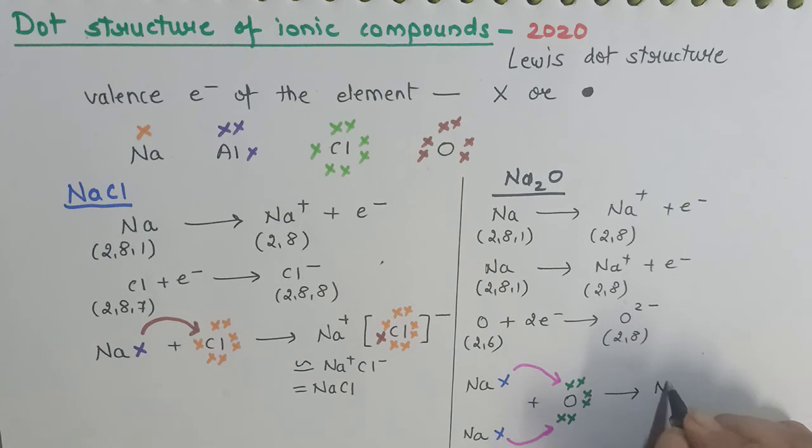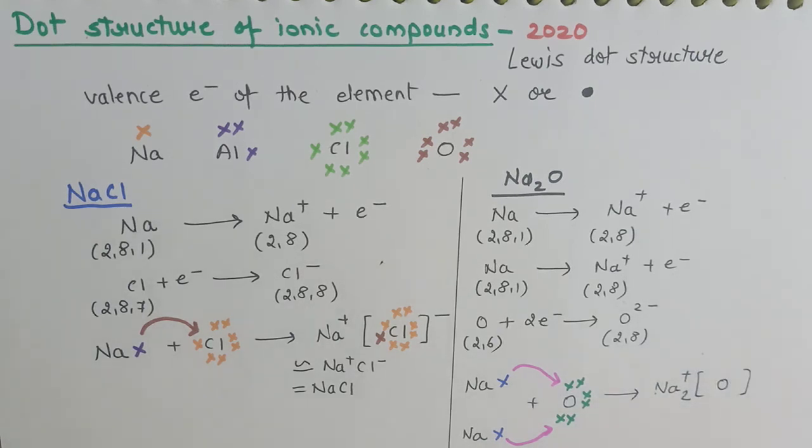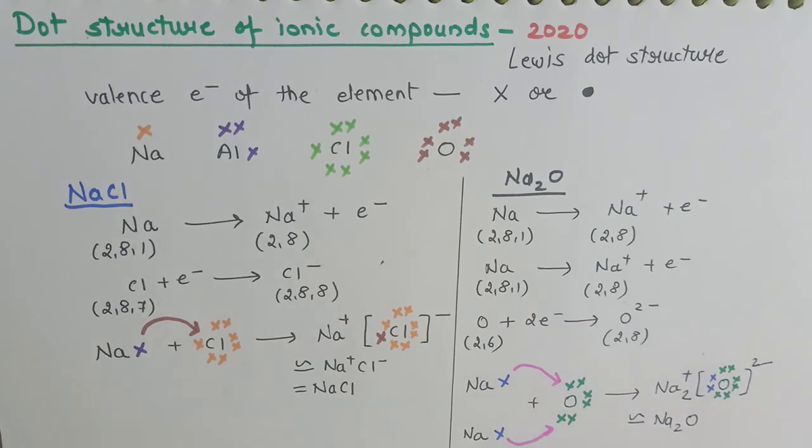As a result, now sodium will develop positive charge, but there are 2 atoms of sodium, and oxygen will have its own 6 electrons and 2 electrons accepted from sodium. As a result, it will develop minus charge, but that is equal to 2 as it is accepting 2 charges, and therefore sodium oxide is formed.